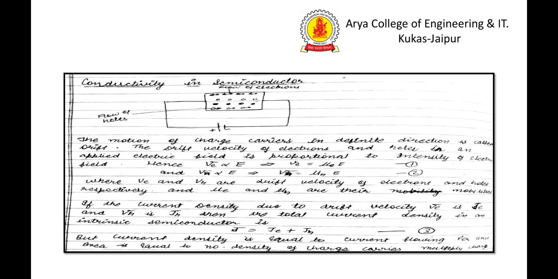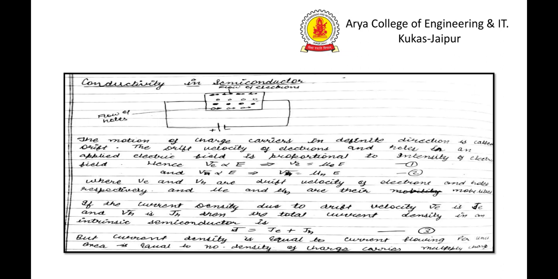If the current density due to drift velocity v_e is J_e, current density meaning current per unit area, and due to v_h is J_h, then the total current density in an intrinsic semiconductor is J equal to J_e plus J_h.